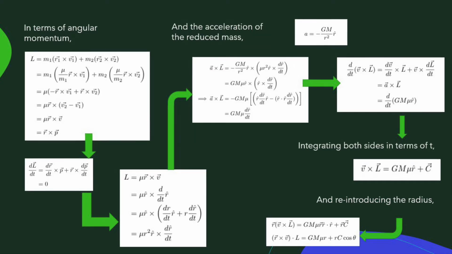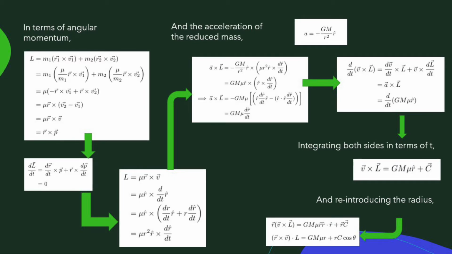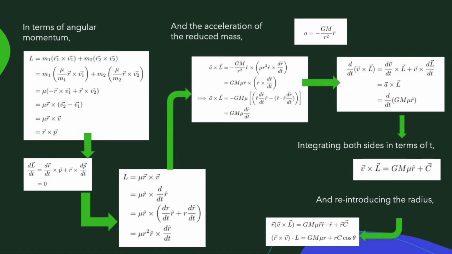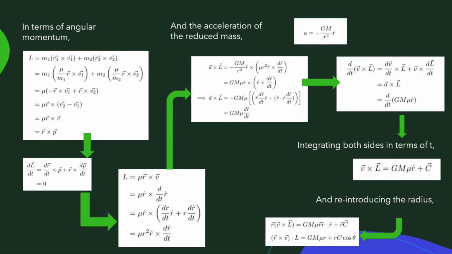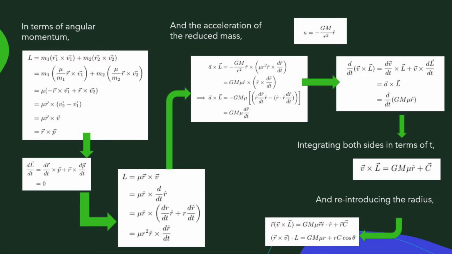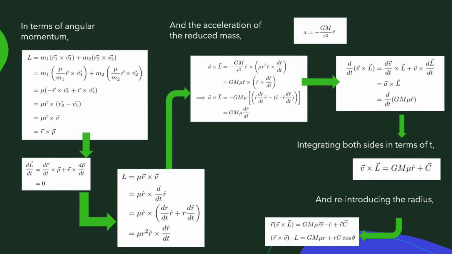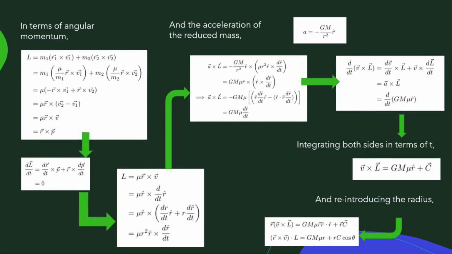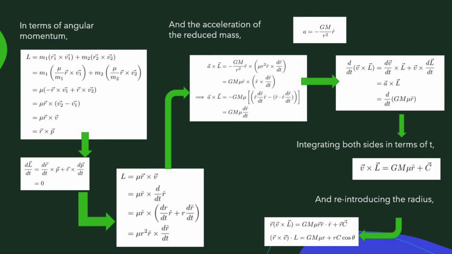To show that the angular momentum is conserved for any binary system, we must first show that its derivative is 0, where the force of attraction is acting along the line between the two bodies. This is done by taking the time derivative of both sides of the previous equation, which, since they have the same direction, will give us 0. We can then analyze the force and angular momentum relation of the system, which can be written as the angular momentum equal to mu times the vector r cross product with the vector v, which, once simplified, will give us mu times r squared times the unit vector of r cross product with the time derivative of r.